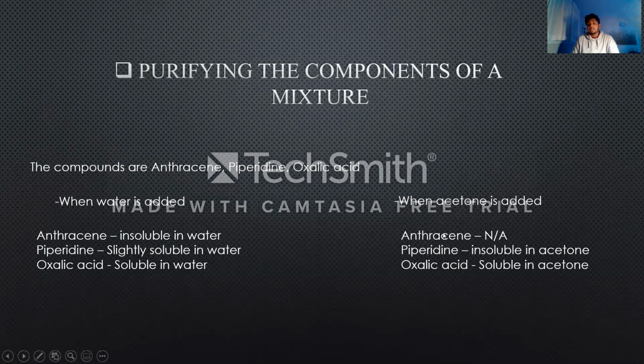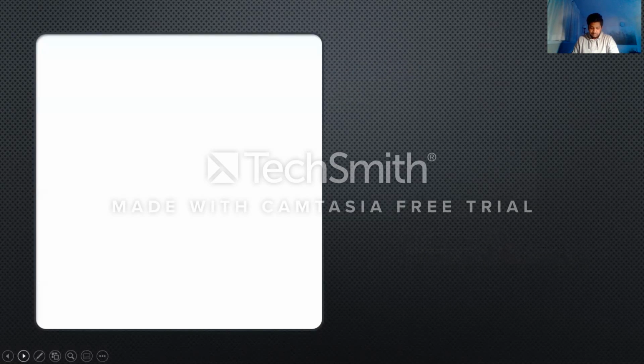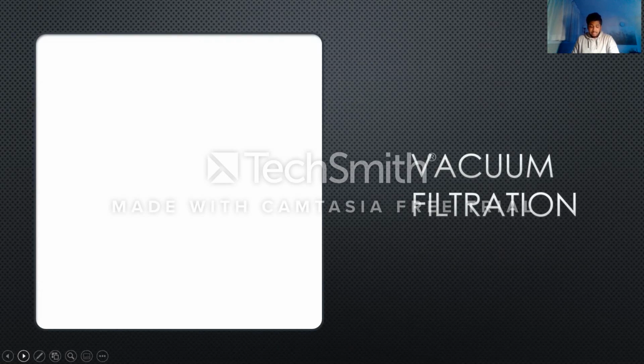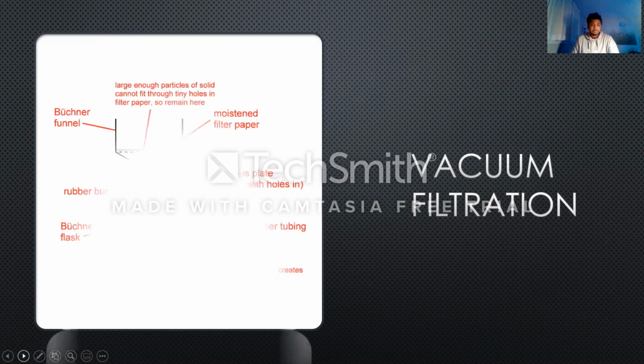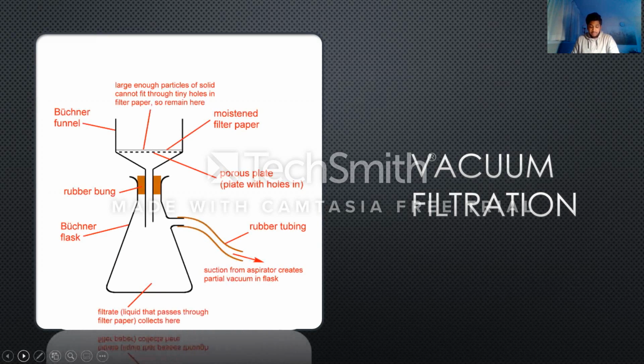When acetone is added, for the first one, there is no change. The second one is insoluble in acetone, and the third one is soluble in acetone. Compound 1 is not soluble in water, whereas compound 2 and 3 are. So first we need to separate compound 1 from the mixture by using water as a solvent. Compound 2 and 3 will dissolve in water, then we can separate it by the process of vacuum filtration.